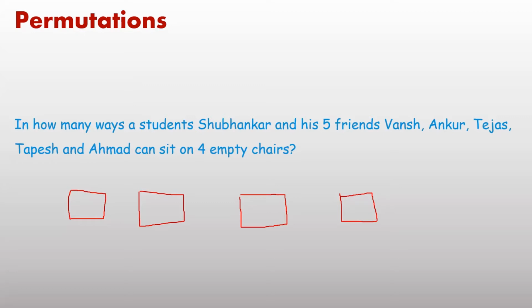Now check. 4 empty chairs means there are 4 positions, and the number of students is 6, Subhankar and his 5 friends. Now for the first chair, how many options do you have? 6 options. Any one of these 6 students can sit on the first chair. And on the second chair, if one student is seated, only 5 students remain. It implies there are 5 options.